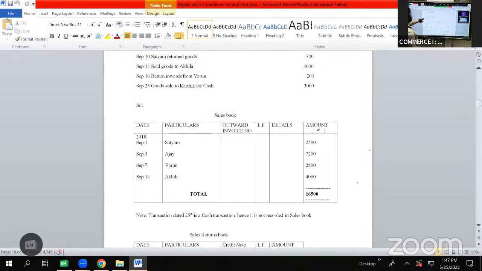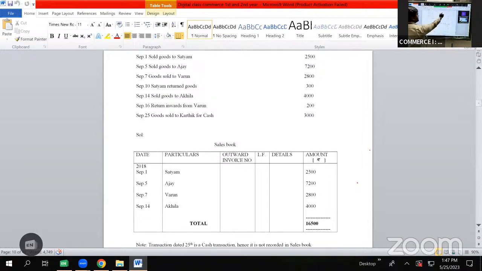Then we have a transaction on September 5, sold goods to Ajay 7,200. Again, it is a transaction of sales, which will be shown in sales book as September 5, Ajay 7,200. Then we have a transaction on September 7, goods sold to Varun 2,800. Again, it is a transaction of sale, which will be shown in sales book as September 7, Varun 2,800.